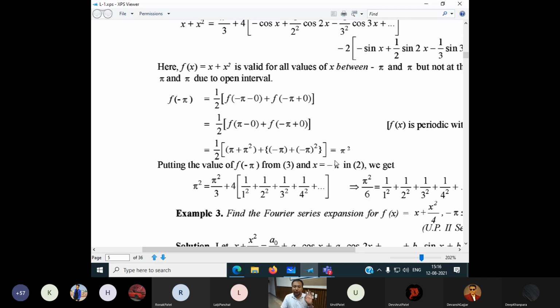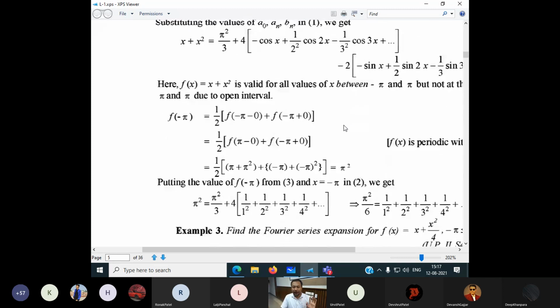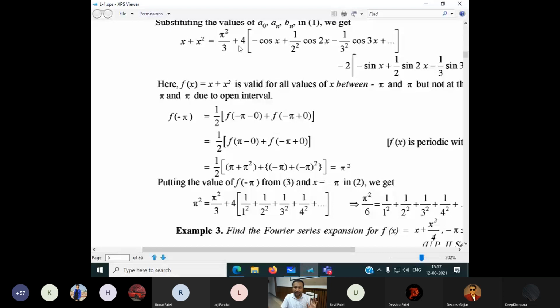Now, after putting this, the left hand side is f of x, meaning f of minus pi. F of minus pi means pi square. How do we get the right hand side? Just put the value of x as minus pi and simplify it. After putting this in, the constant 4 stays 4 here.